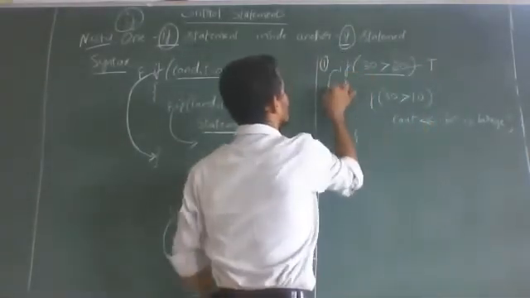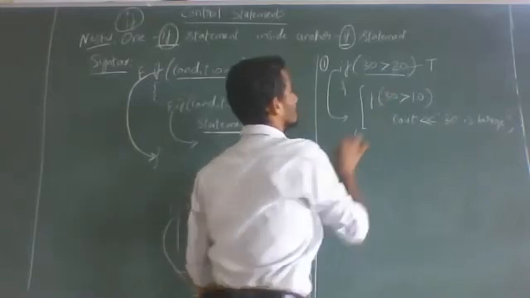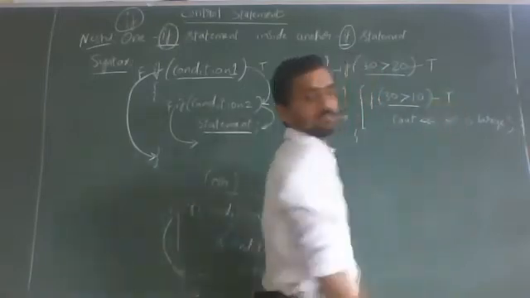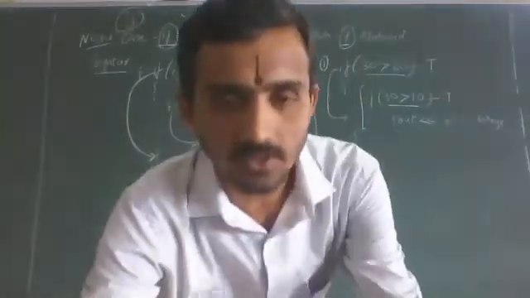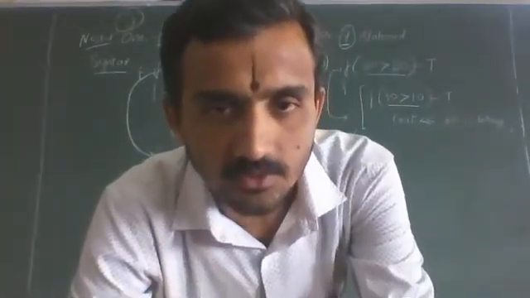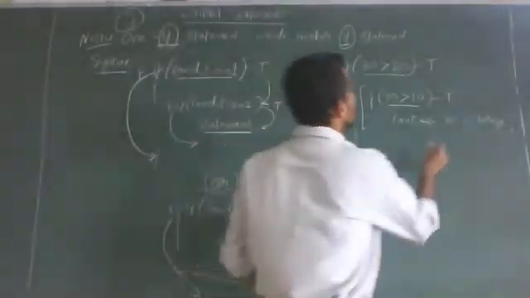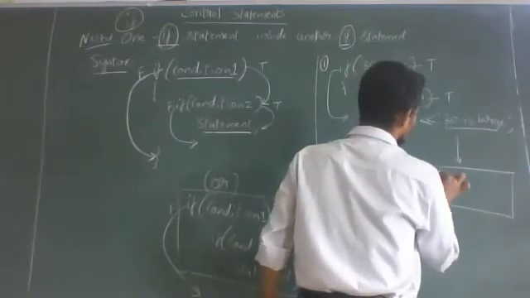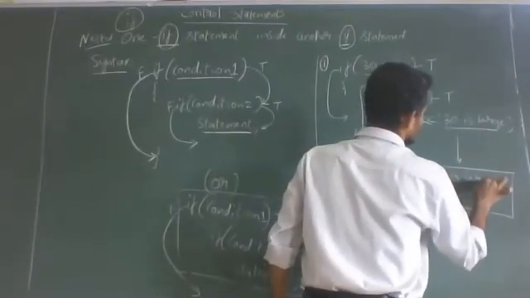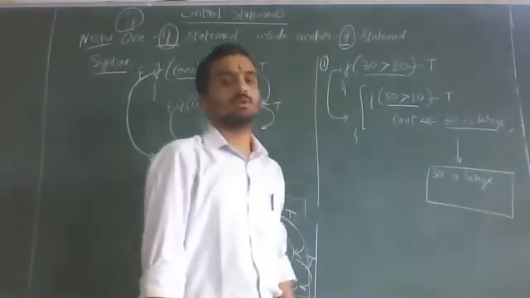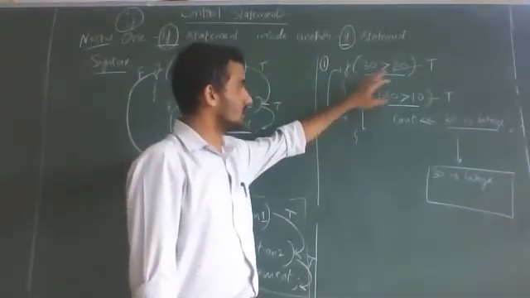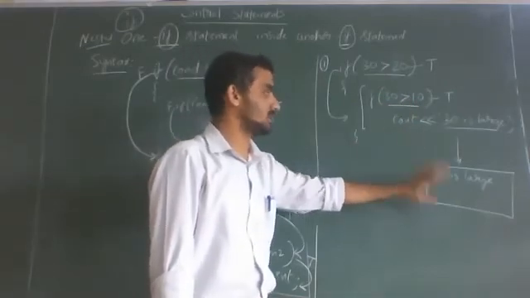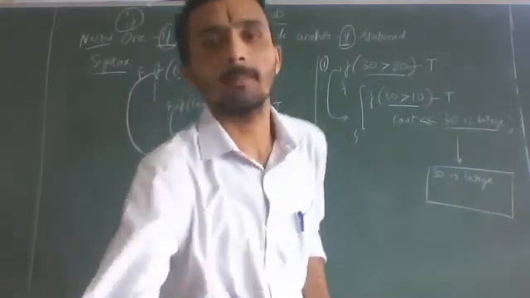Fine. So it will come inside. Again, you check 30 greater than 10. Yes, this is also true. Correct? 30 is greater than 20. 30 is greater than 10. So now both are true. Now we can say 30 is large. So this is the output we will get, that is 30 is large. Okay, how we got it? 30 is greater than 10, first condition is true. 30 is greater than 10, that condition is also true. 30 is large. This output we will get.